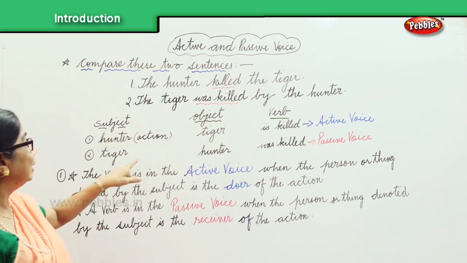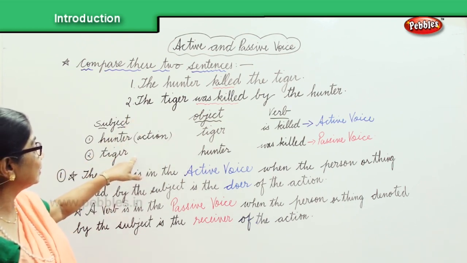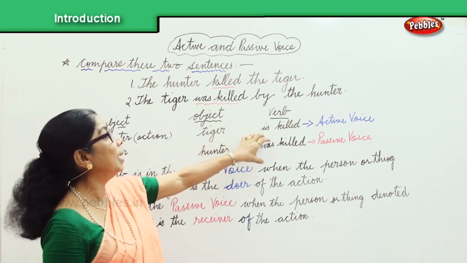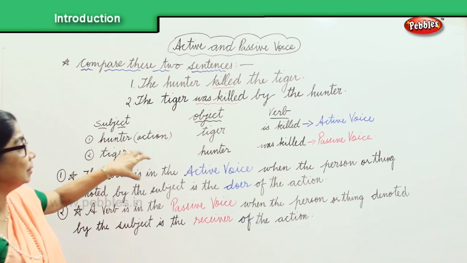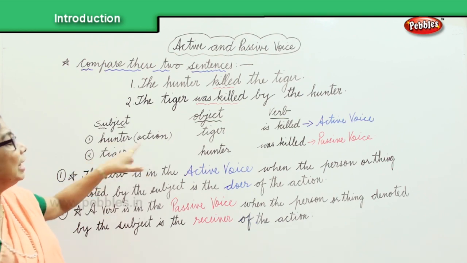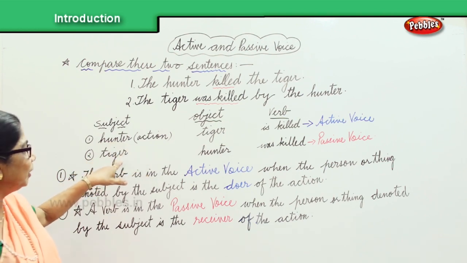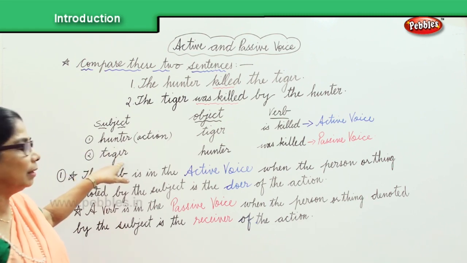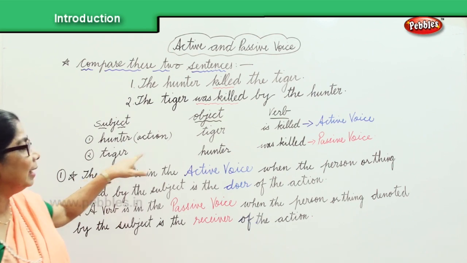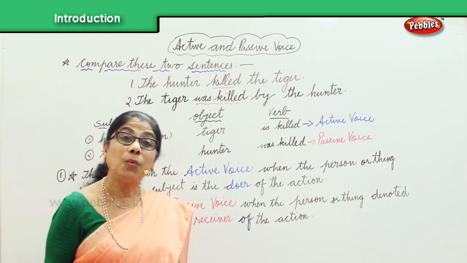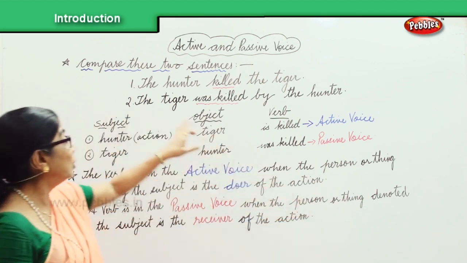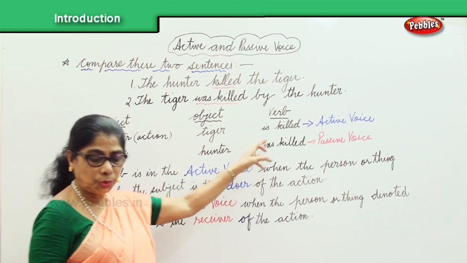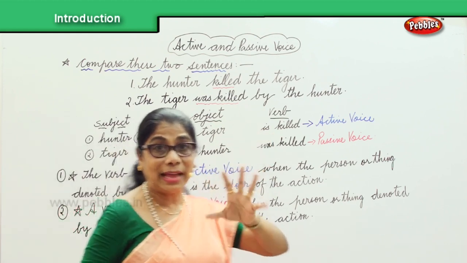In the second sentence, although the tiger is the subject, was killed is in the passive voice because the hunter is inflicting, doing something to the subject. The receiver of the action is the tiger. The tiger was killed by the hunter. Therefore, it's in the passive voice. So now you know what is active and passive.